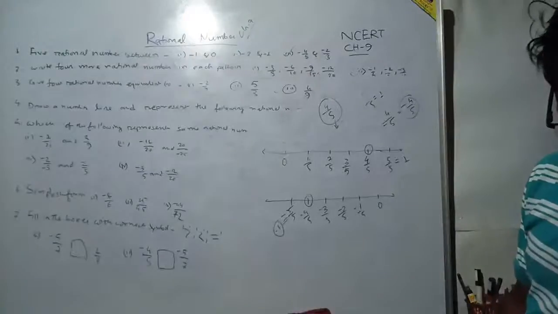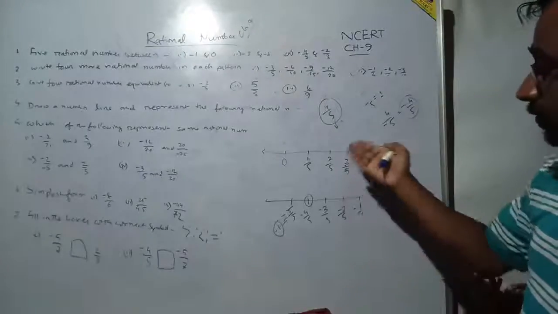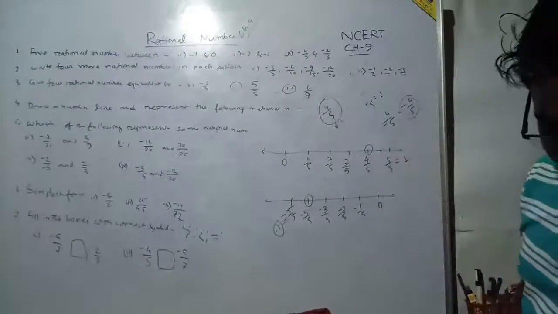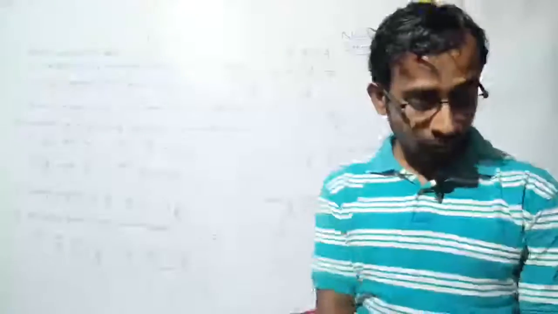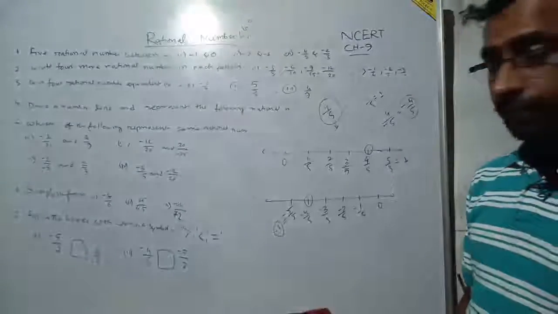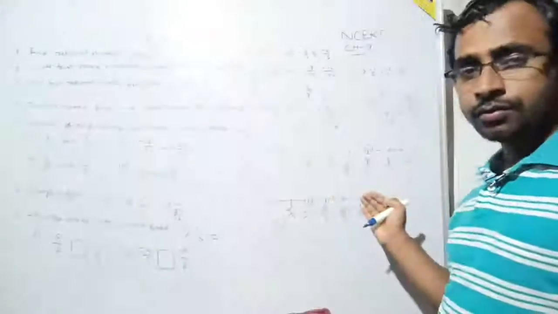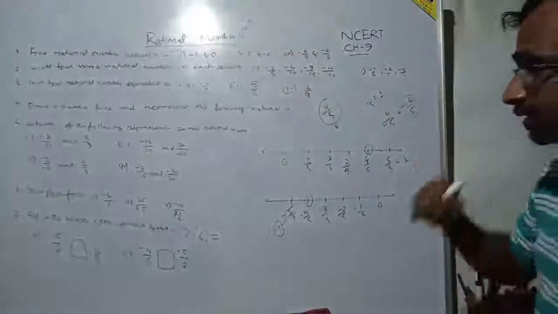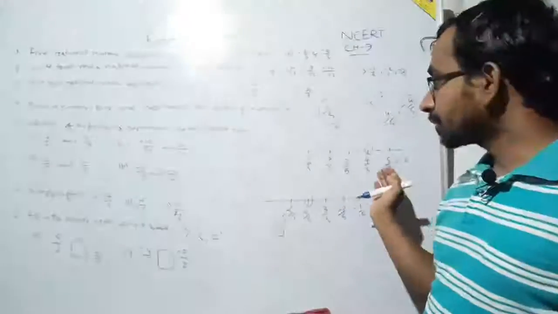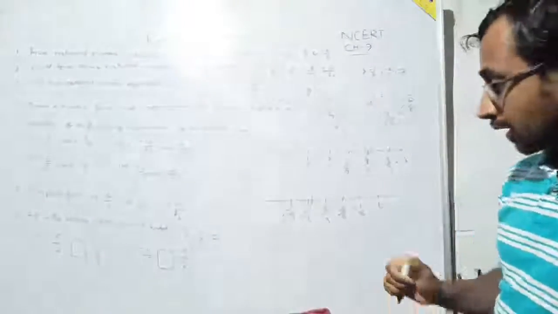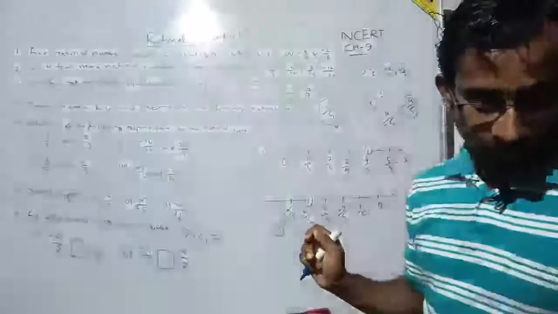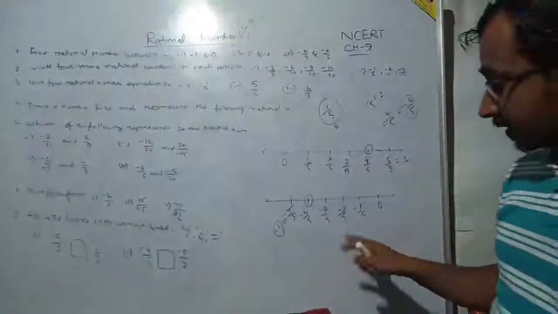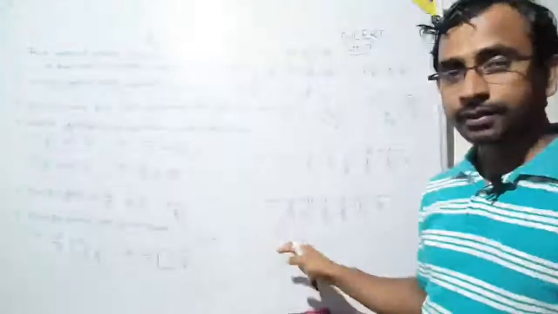Understood or not? This is the process of representing a negative denominator. Who has not understood it, please write in the comment section. Yan wrote a very important question regarding integers or representations of negative numbers on the number line, so I have written it here. Who has not understood, write in the comment section. This is the process of representing a negative denominator number on the number line.